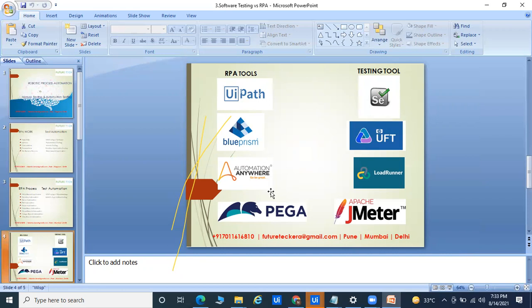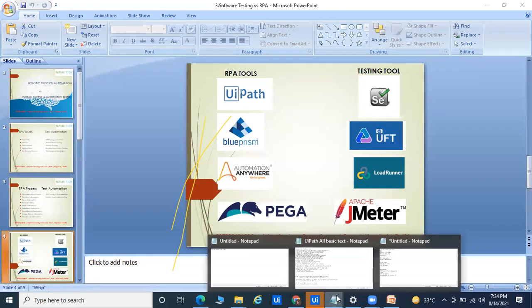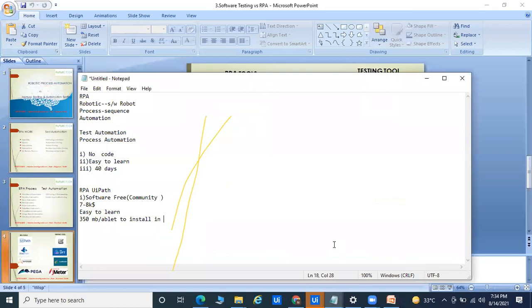So a tool like Blue Prism is very tough to install, because first you have to install the SQL Server database and then you can install the tool. It's very complicated, and the cost is very high. If you ask me the cost of Blue Prism, compared to UiPath they are going to charge around $20,000.